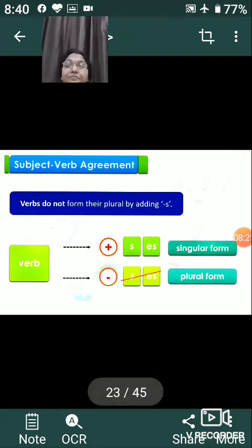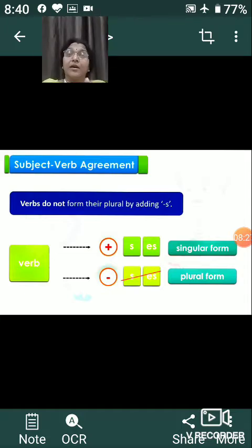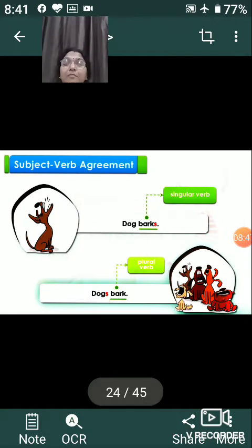Remember, when we make the singular verb, then we add s or es. But if we are talking about the plural, we never write that. Like I gave you the example, dog barks, dogs bark. Understand? This is how we can make the difference.